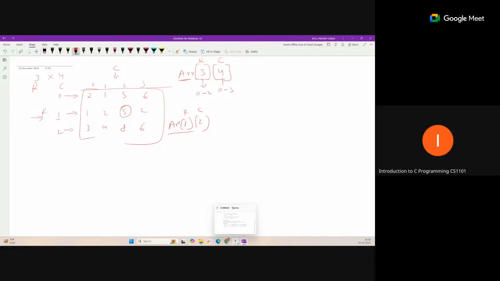You can traverse the elements row wise. If you use the first index as a row and the second index as a column, you can traverse row wise elements: first row, then second row, then third row.